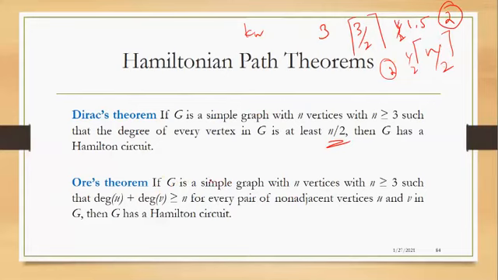Now what about Ore's theorem? If G is a simple graph with n vertices and n is greater than or equal to 3, such that the degree of u plus the degree of v is greater than or equal to n for every pair of non-adjacent vertices u and v in G, then that graph has a Hamilton circuit also.